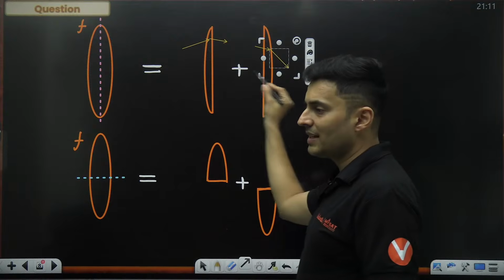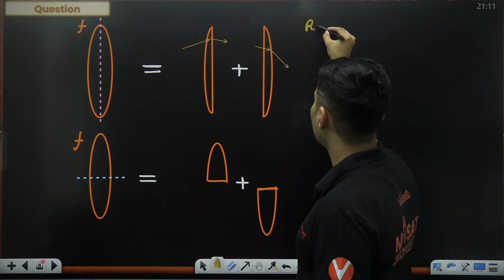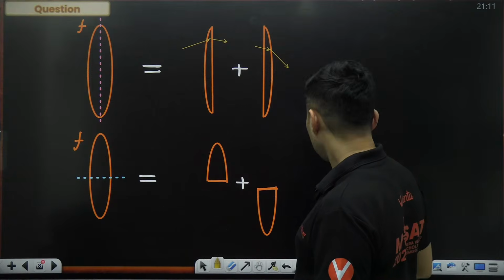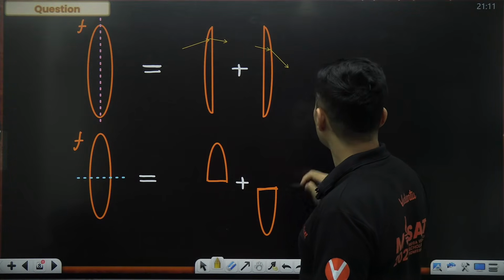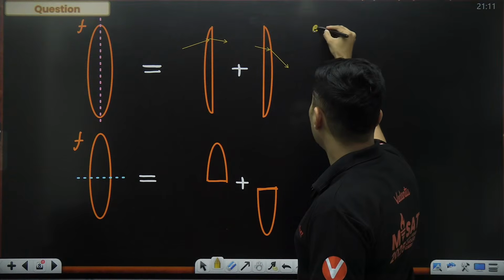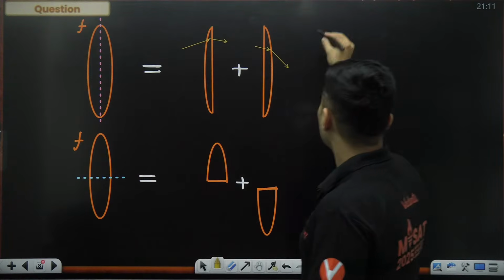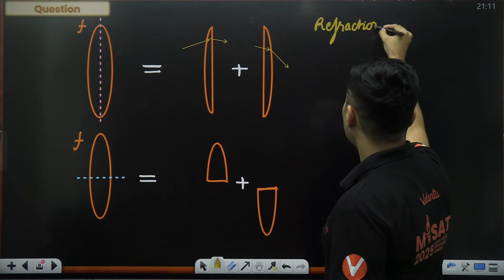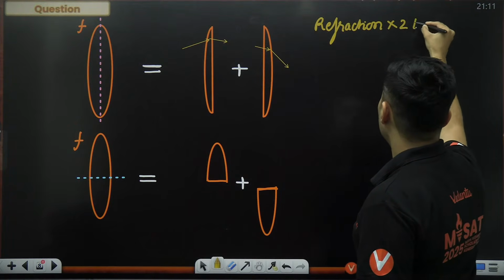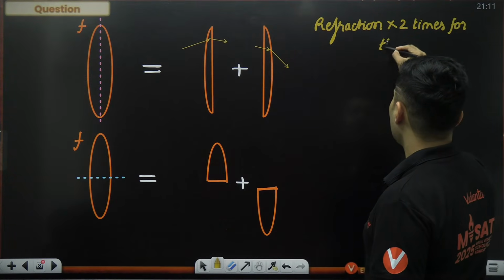So refraction occurs 2 times for the same ray.